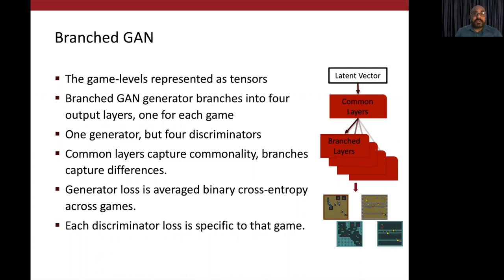There is 1 generator, but each game has its own discriminator. So there are 4 discriminators. The intuition is that the common layer starting from the latent vector input captures the shared structure of the games, while the branches that come further down capture the differences. The loss for the generator is the average binary cross entropy across all 4 games, and each discriminator loss is of course specific to that game.